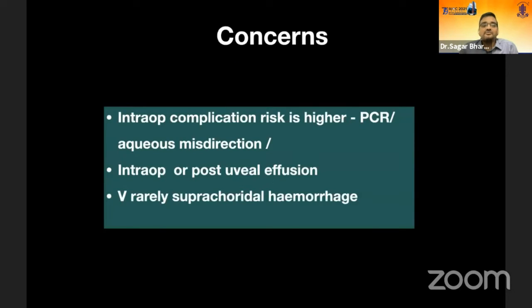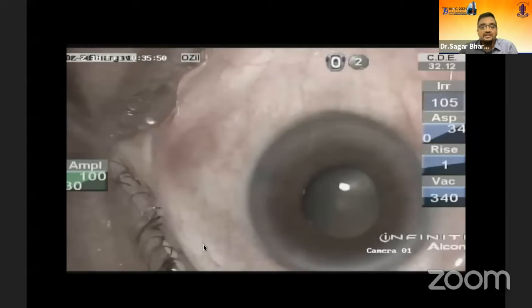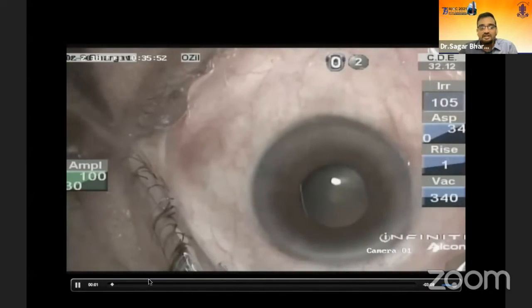With nanophthalmos, one has to remember that we have a higher risk of intraoperative complications. It can be posterior capsular rent, aqueous misdirection, or you can have intraoperative or post-op uveal effusion, or very rarely suprachoroidal hemorrhage. Now, once a PCR happens in these cases, remember that the lens we are going to implant is a single-piece lens, and you don't have a choice of putting a 3-piece lens here because that range is not available. Now, let's look at how we managed this case.